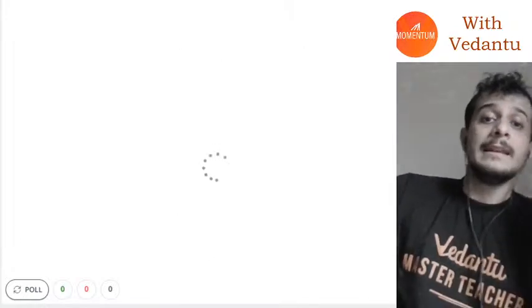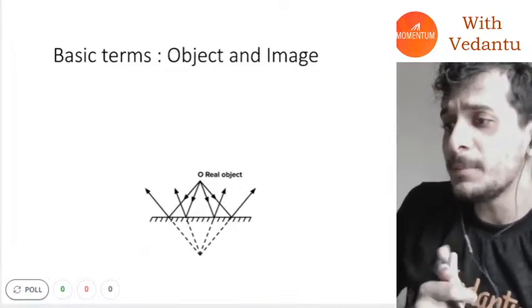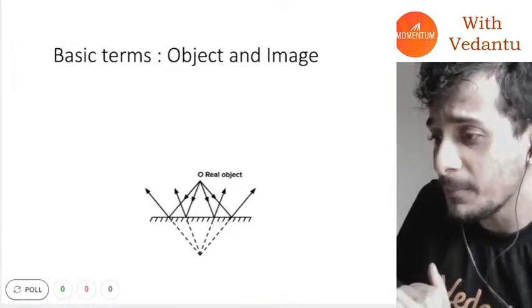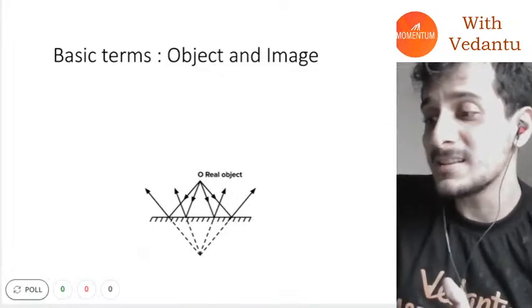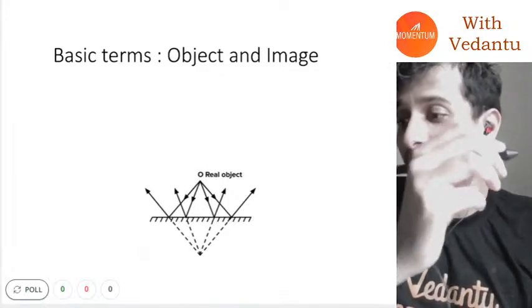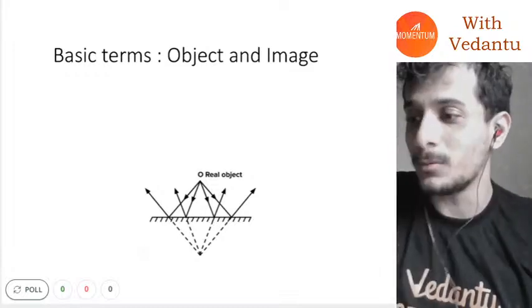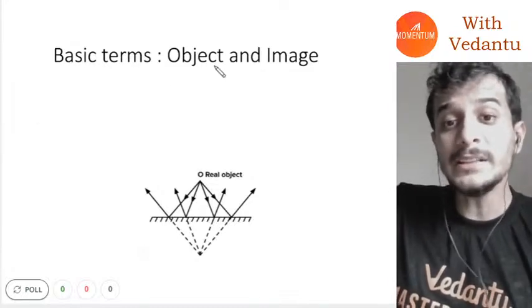Now let's talk about object and image. I think everybody knows. Rajesh is asking me, sir, do you solve all numericals? Yes, Rajesh, I will solve in some time. Miscellaneous acid is saying, sir, are you left-handed? No, man, I'm right-handed. What are you saying?